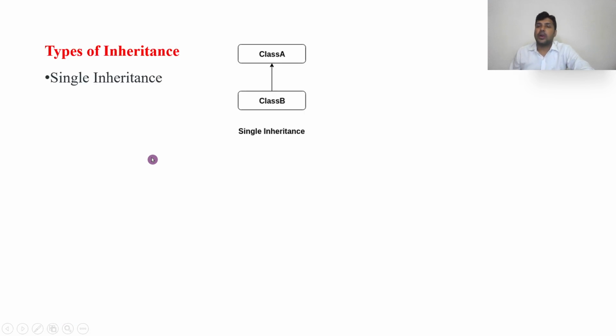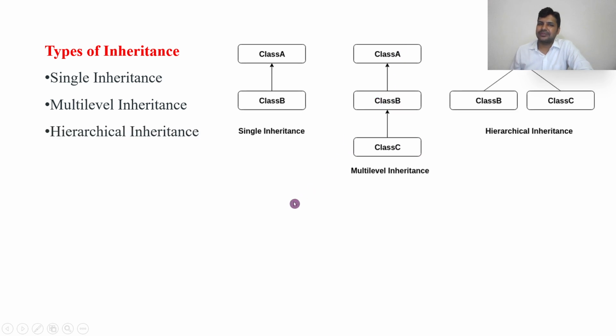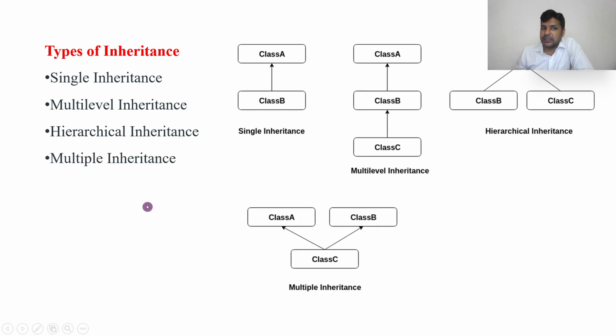Now, types of inheritance. There are single inheritance and multilevel inheritance, which is like child, parent and grandparent. Hierarchical inheritance is where there is one parent and many children. Multiple inheritance is where there is one child and many parents. That is n to 1, while hierarchical is 1 to n.